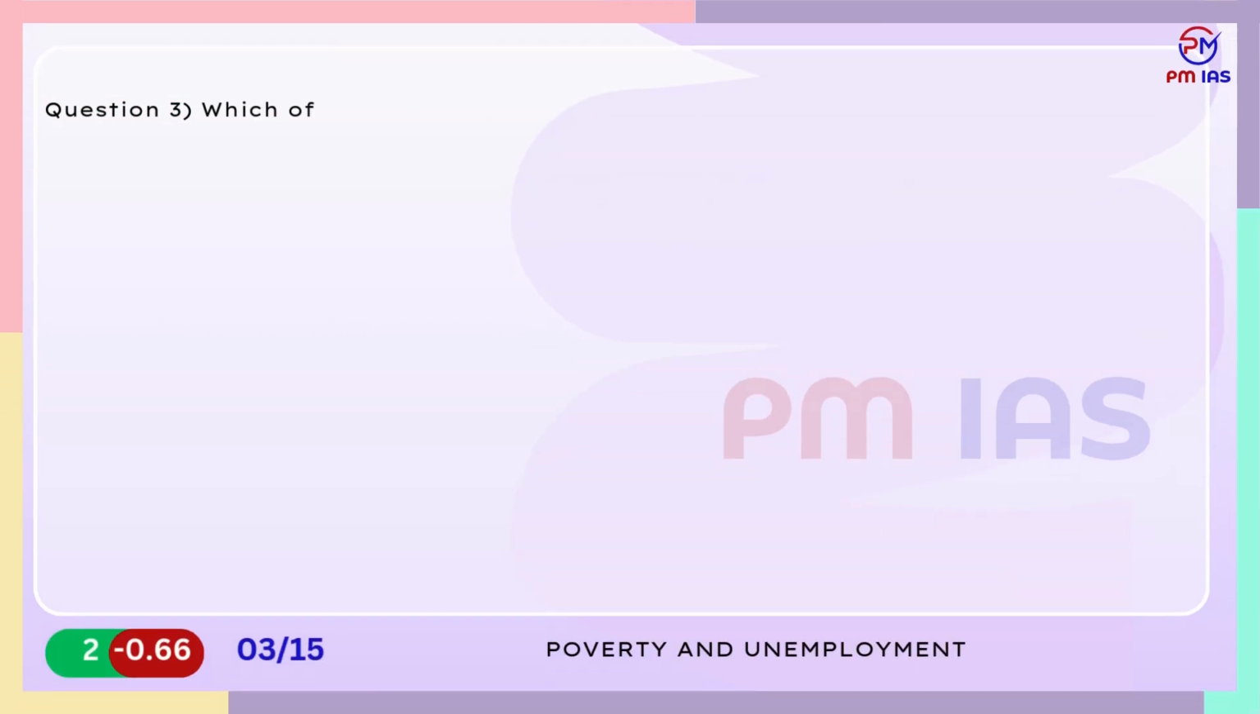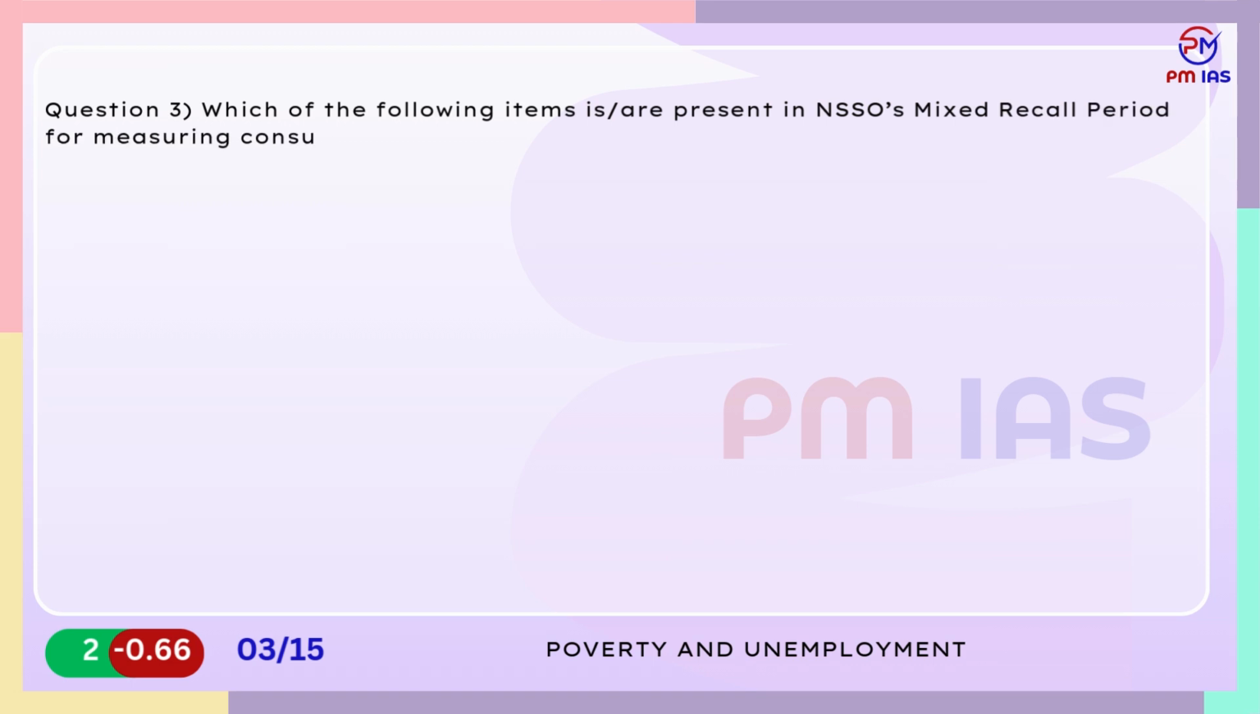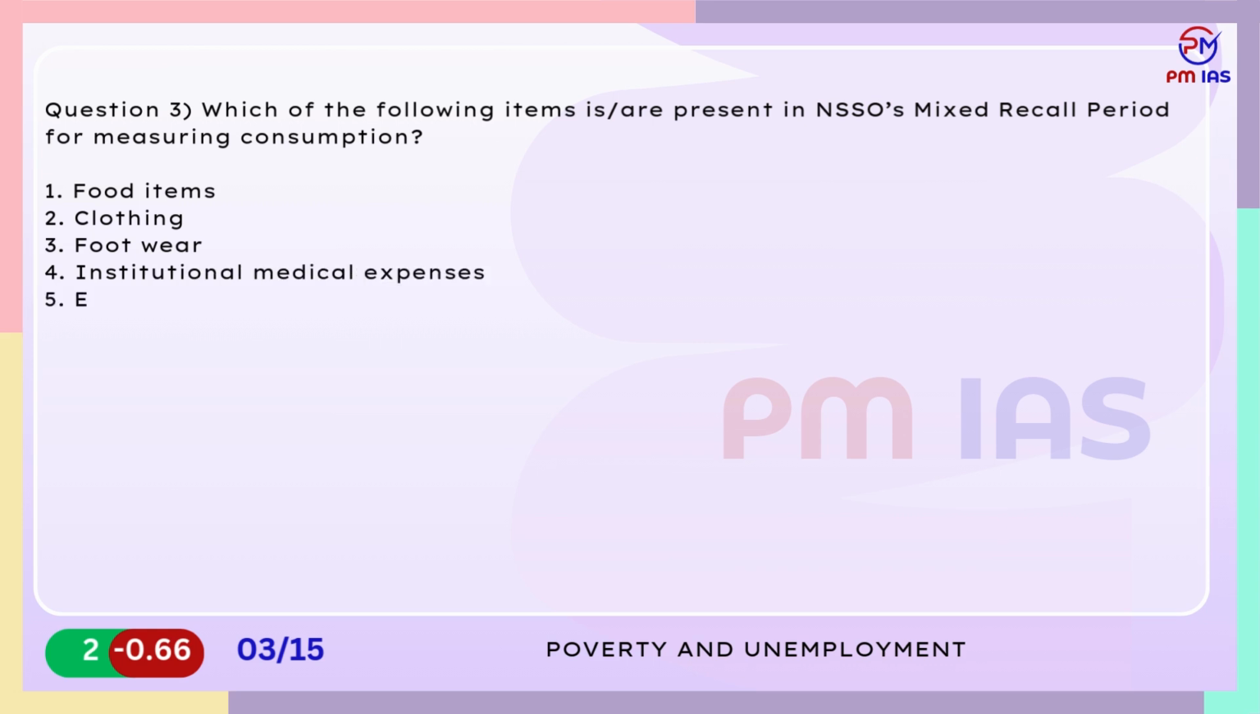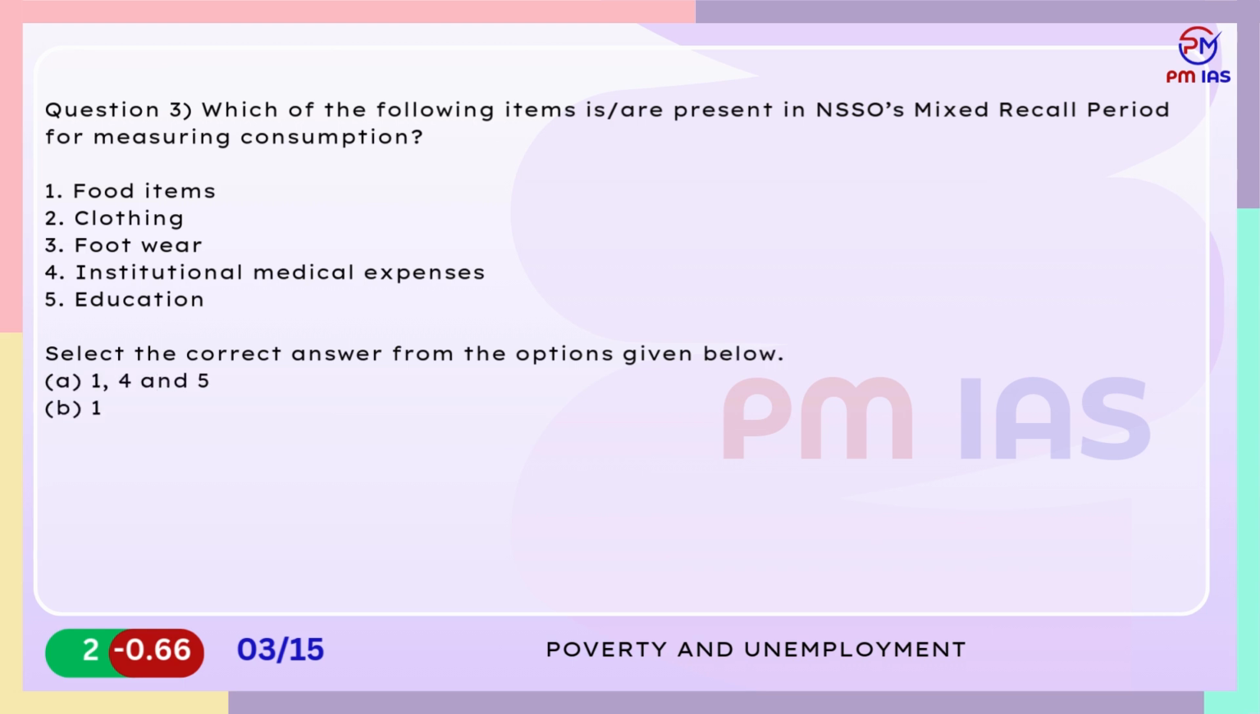Question 3. Which of the following items are present in NSSO's mixed recall period for measuring consumption? 1. Food items. 2. Clothing. 3. Footwear. 4. Institutional medical expenses. 5. Education. Select the correct answer from the options given below. A. 1, 4 and 5. B. 1 only. C. 2, 3, 4 and 5 only. D. 1, 2, 3, 4 and 5.